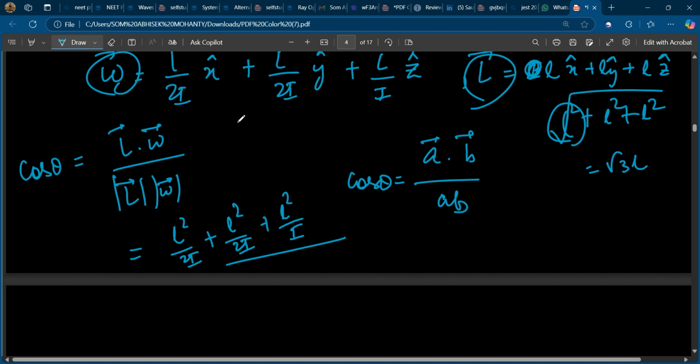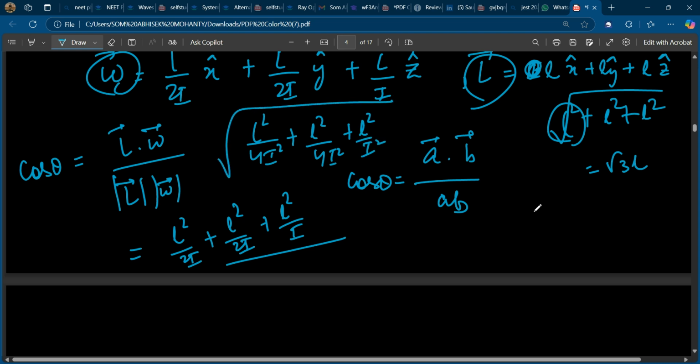And omega has magnitude the square root of L square by 4I square plus L square by 4I square plus L square by I square, right? So 1 plus 1 plus 4 is 6, L square by 4I square under the root.